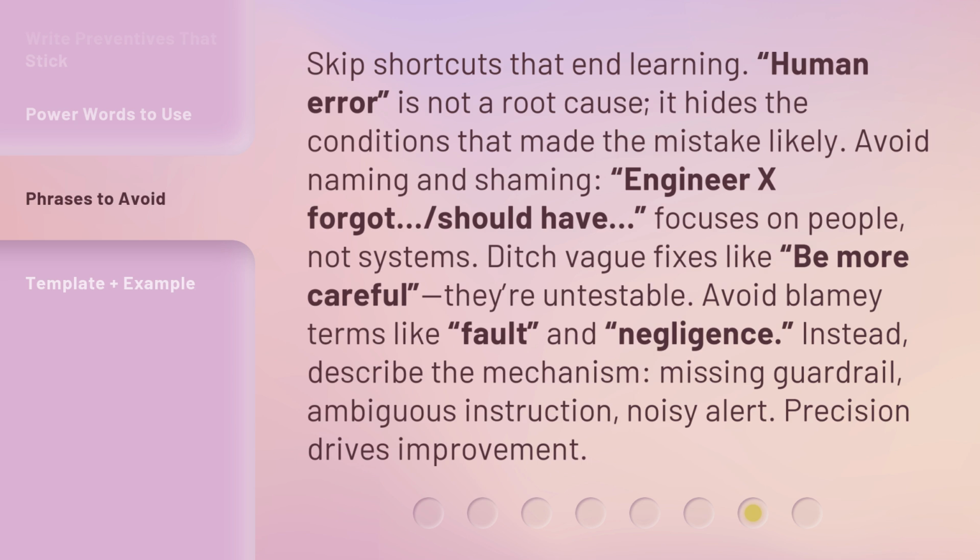Ditch vague fixes like "be more careful." They're untestable. Avoid blamey terms like fault and negligence. Instead, describe the mechanism: missing guardrail, ambiguous instruction, noisy alert. Precision drives improvement.